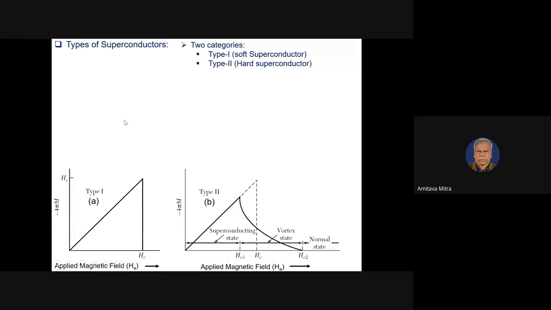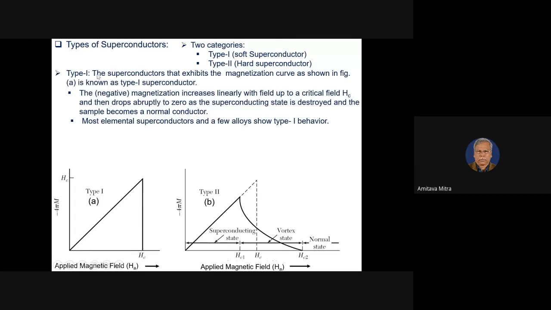Now, what is the type 1 superconductor? The superconductor that exhibits the magnetization curve of this type. You see, this is the minus 4 pi M. So, if we apply a magnetic field, the magnetization increases and it suddenly drops from a critical value, which is called the critical field, HC. So don't confuse it with the coercivity in magnetism.